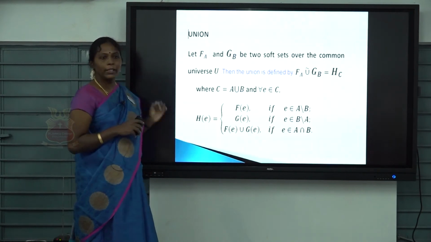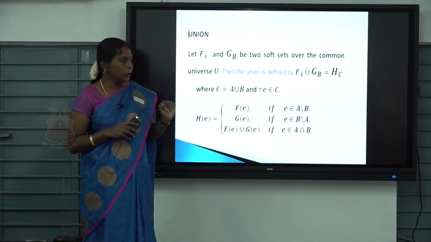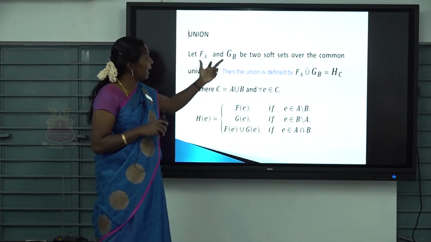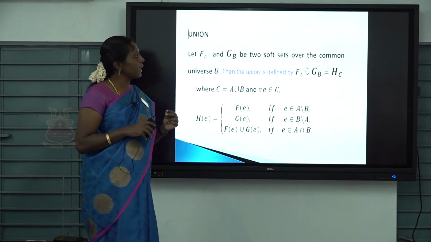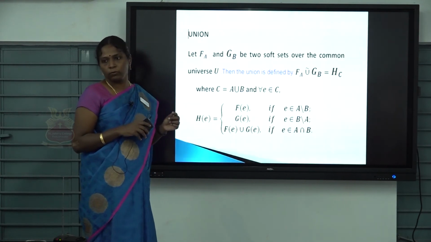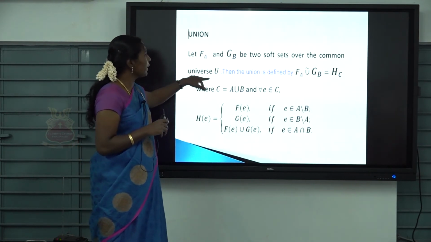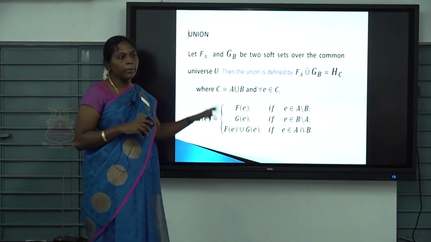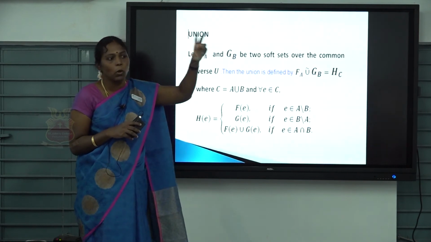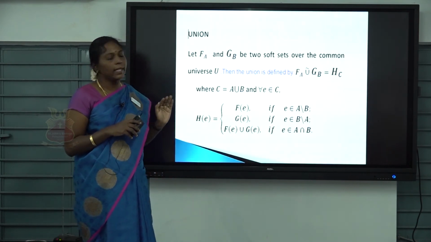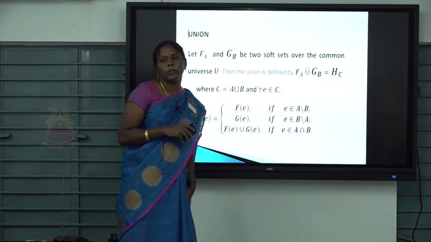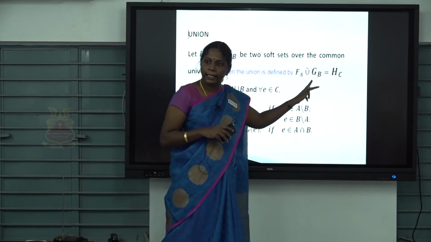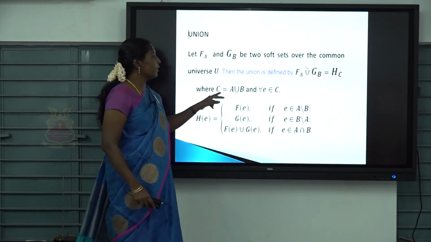Next, union. You have to consider two soft sets F_A and G_B over a common universe U. Mind it, only over a common universe can you check two sets. The universe, the whole set, must be the same one. The union of two soft sets is again a soft set. It is defined as follows.